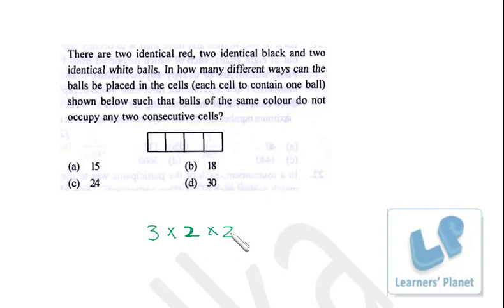So again we have 2 options. Similarly at the fourth place we have 3 options, but we cannot place the same color ball at this place. So again we are left with 2 options. So 3 2s are 6, 2s are 12, 2s are 24, in all there will be 24 ways when balls of the same color do not occupy 2 consecutive cells. Okay, I hope you are clear.